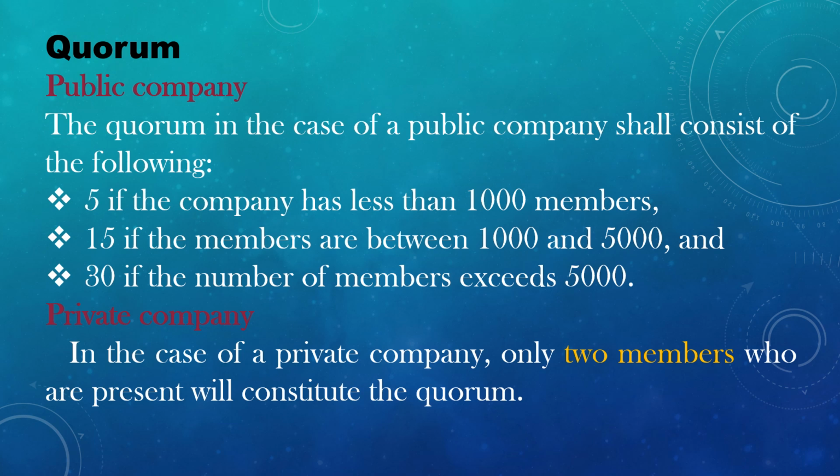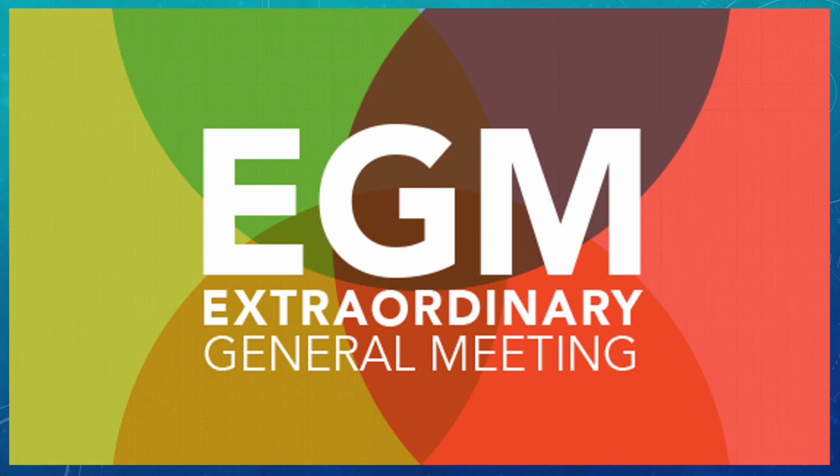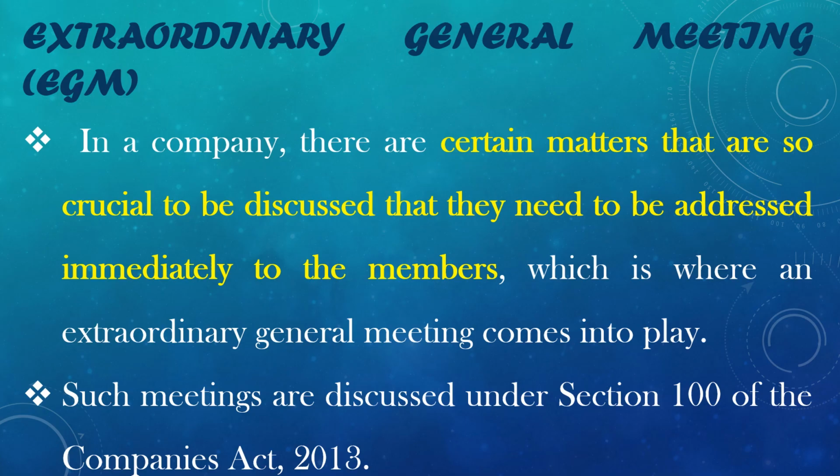Next, quorum of annual general meeting. In a public company, the quorum shall consist of the following: 5 if the company has less than 1000 members, 15 if the members are between 1000 and 5000, and 30 if the number of members exceeds 5000. In a private company, only 2 members who are present will constitute the quorum. The next type of meeting is extraordinary general meeting, that means EGM.